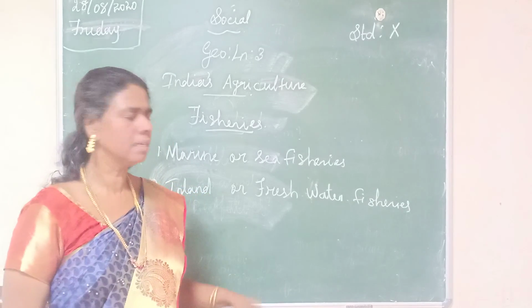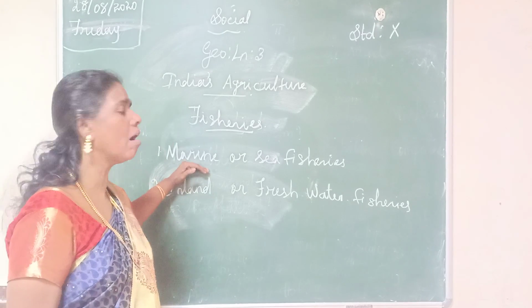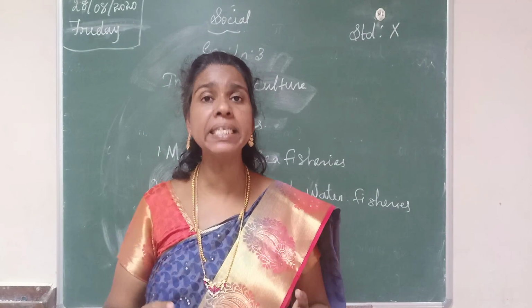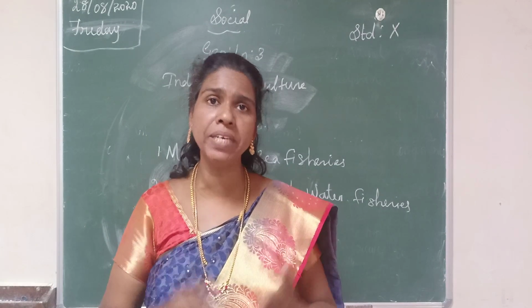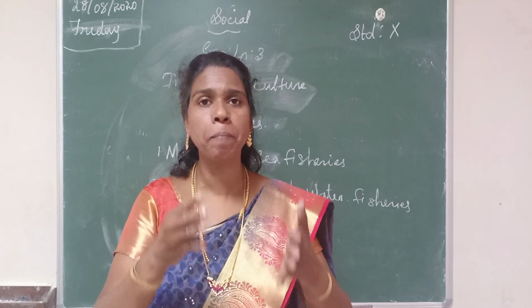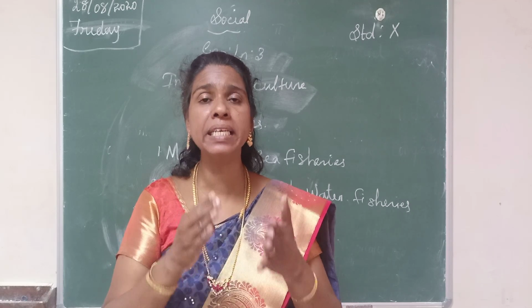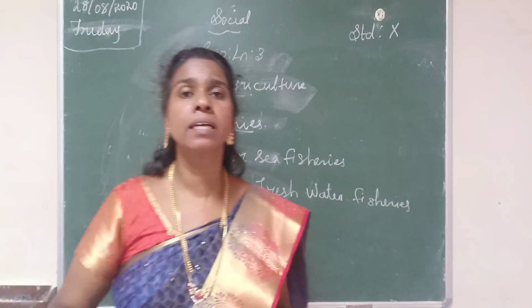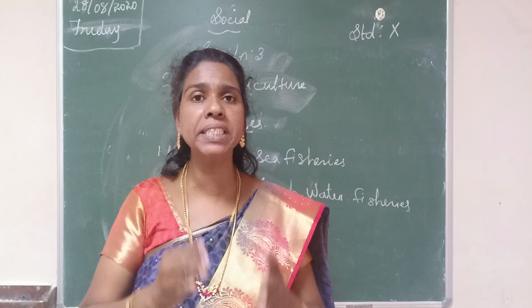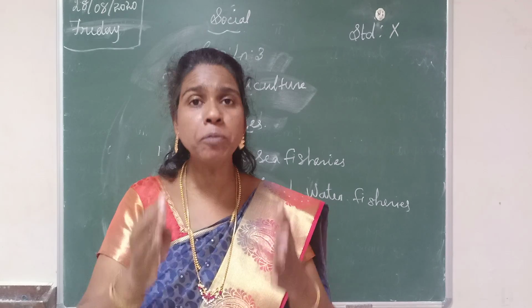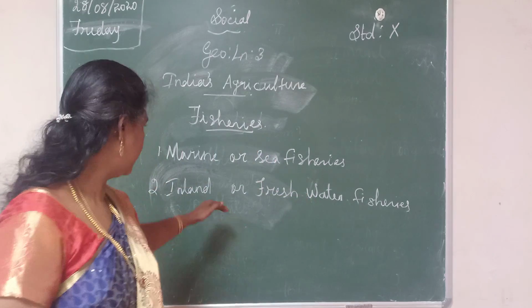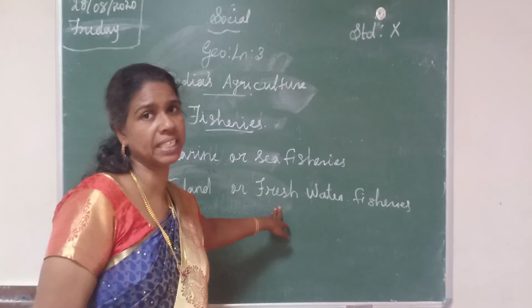Marine or sea fisheries is the activity of harvesting fish up to the depth of 200 meters in the sea, where fishermen do their fishing work.